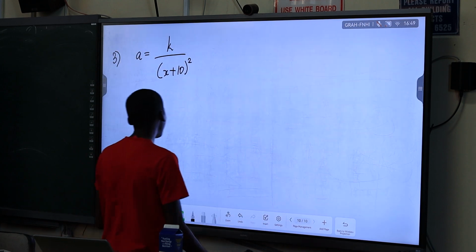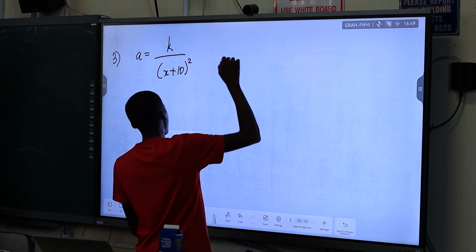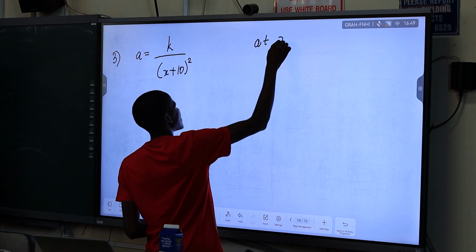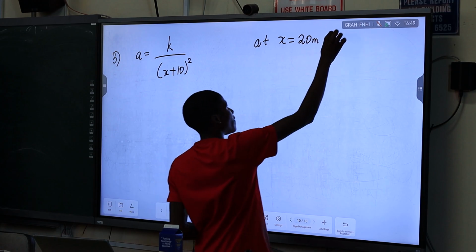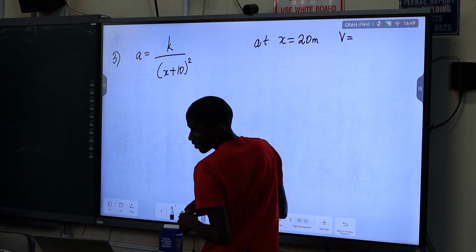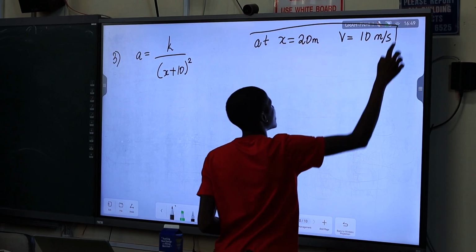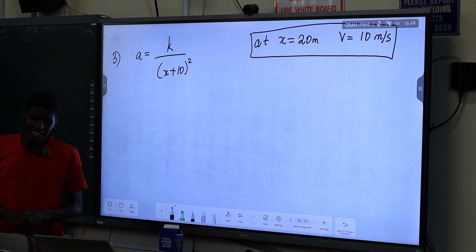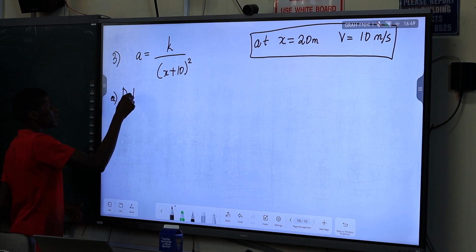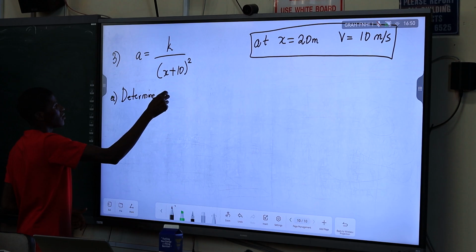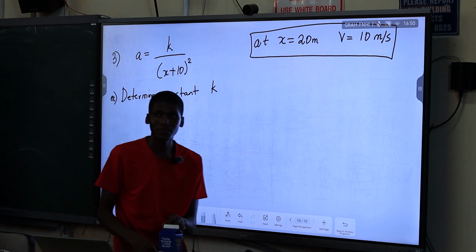So at the position x equals 20 meters, after moving 20 meters from the origin, we have a velocity v equal to 10 meters per second. Now, determine the constant K. That's question A. How can we determine the constant K in this equation?